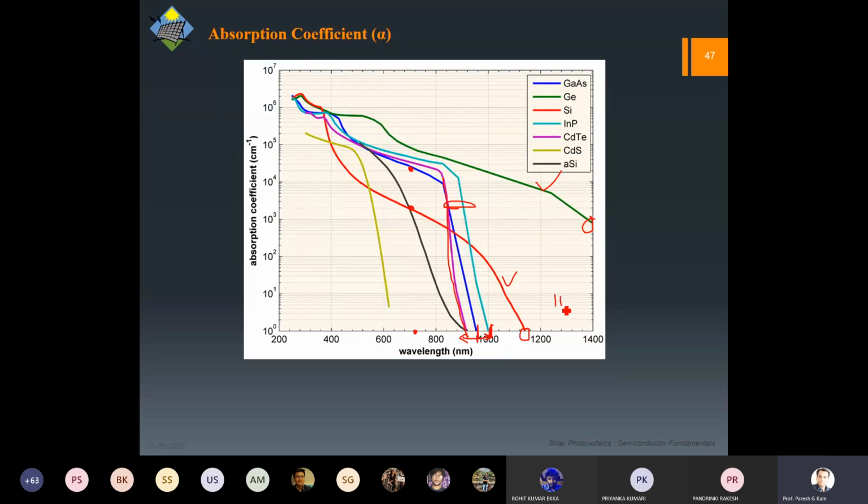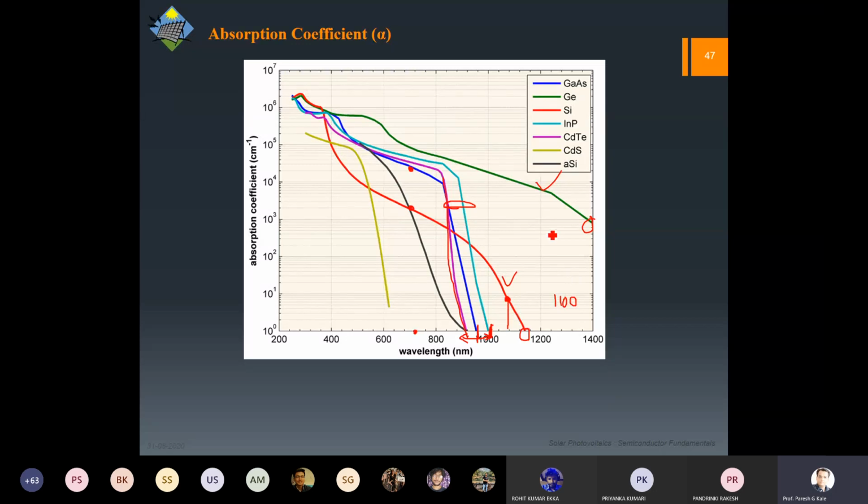So what happens if there is a photon with 1100 wavelength? It is transparent for the gallium arsenide, but there is a little probability that it will get absorbed in silicon.